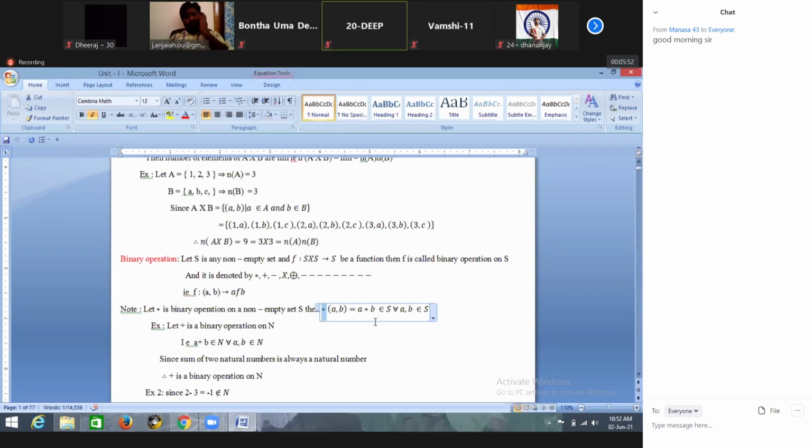For example, I want to define minus. Is subtraction a binary operation on N or not? No, because this condition is not satisfied, because it is not a function. A function means every element in the domain has a unique image in the codomain. If at least one element has no image in the codomain, it is not a function.